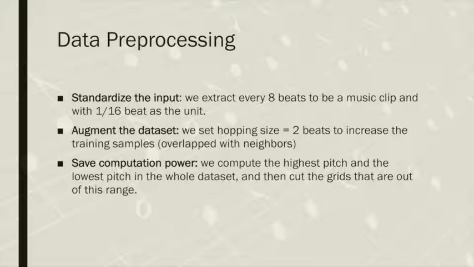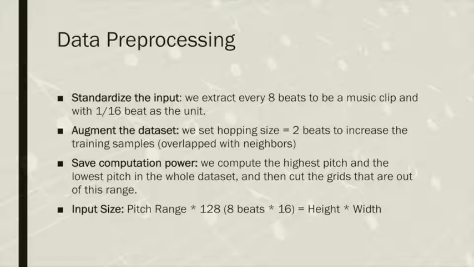Third, in order to save computation power, we compute the highest pitch and the lowest pitch in the whole dataset, and then cut the grades that are out of this range. Therefore, the input size, height times width, would be the pitch range times 128. That is 8 beats times 16 units in 1 beat.